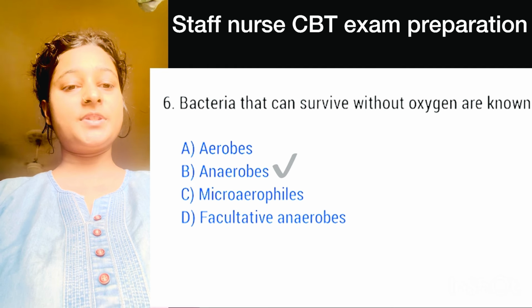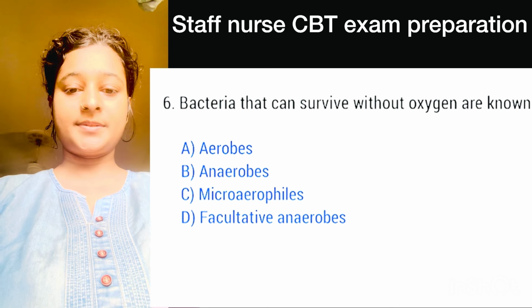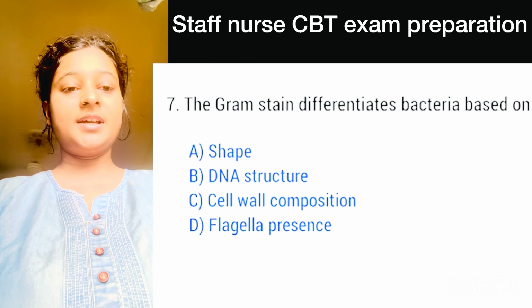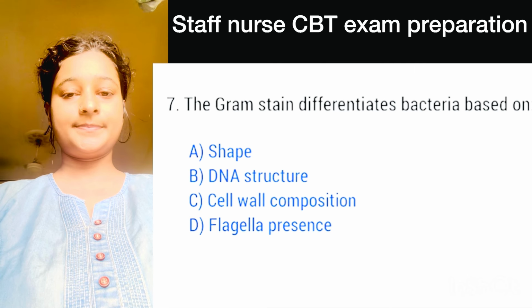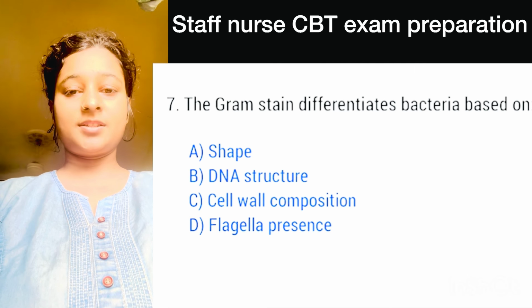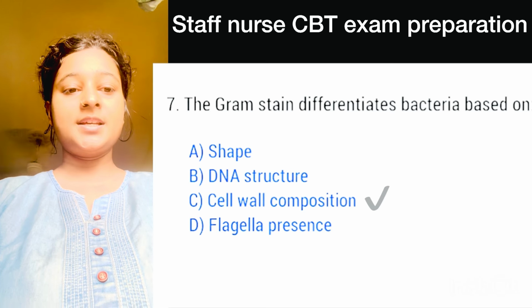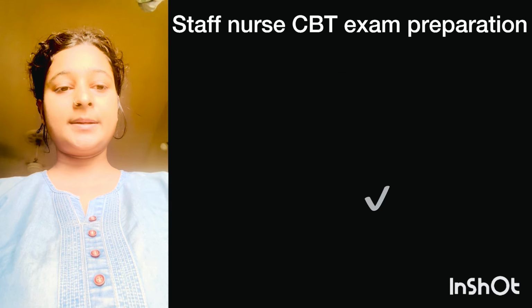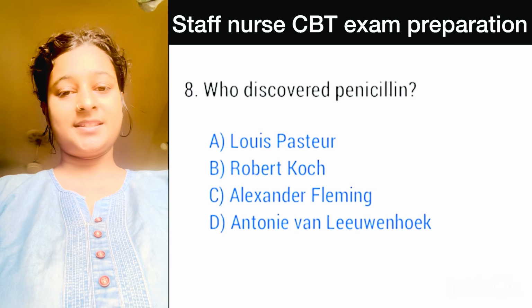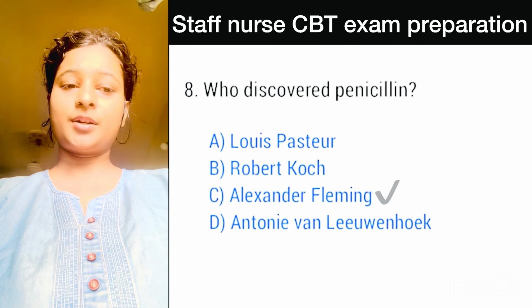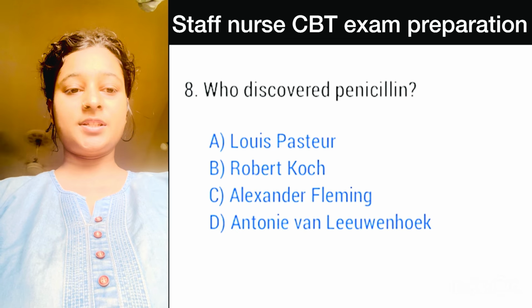Here, correct option is option B, anaerobes. Question number 7, the Gram stain differentiates bacteria based on. Here, correct option is option C, cell wall composition. Number 8, who discovered penicillin? This is an easy question. Here, correct option is option C, Alexander Fleming.